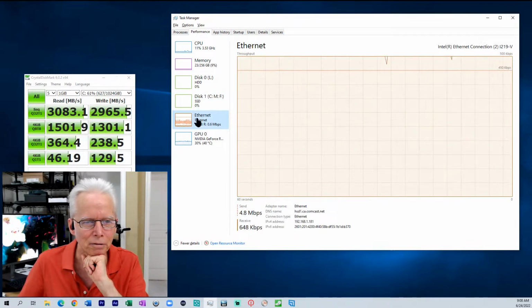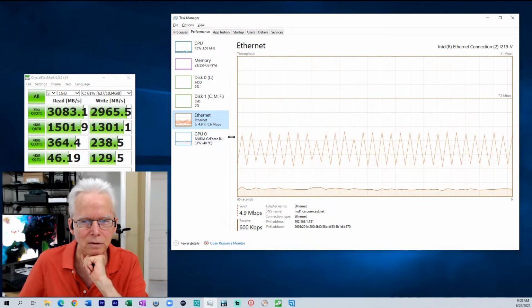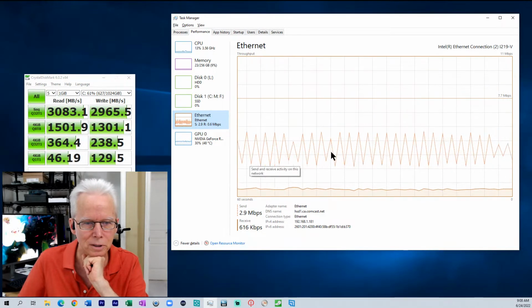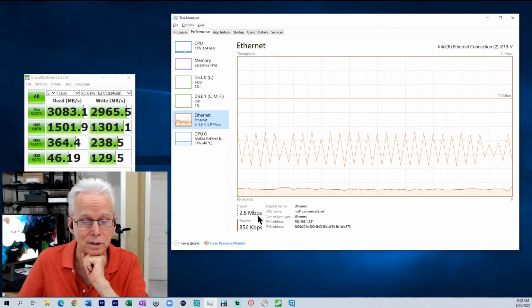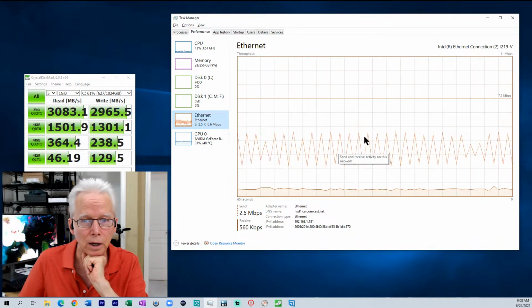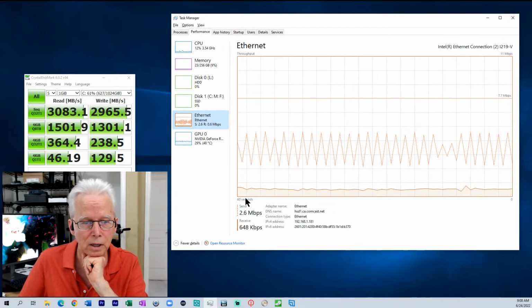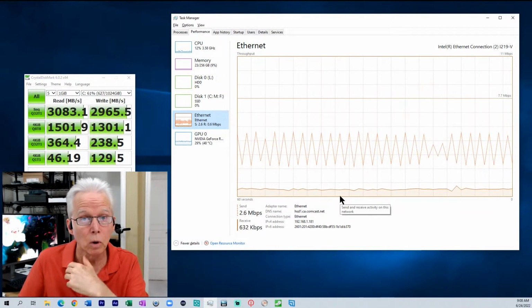When I go to Ethernet, we can see the activity here, and this dotted line corresponds to this dotted line up here. So that's sending, and here is receiving. This is showing my throughput on these graphics. So this dotted line is my sending activity and then my receiving activity while I'm live streaming here.